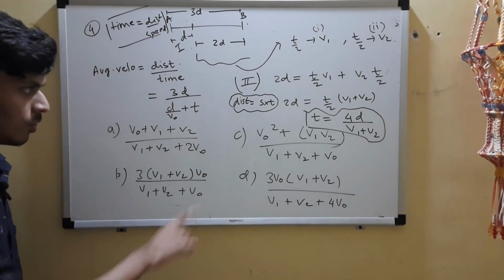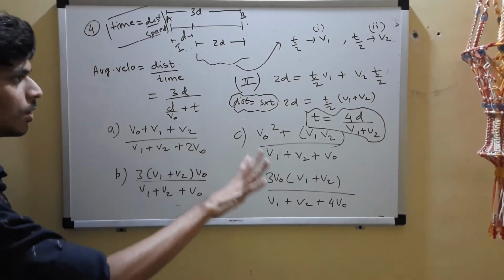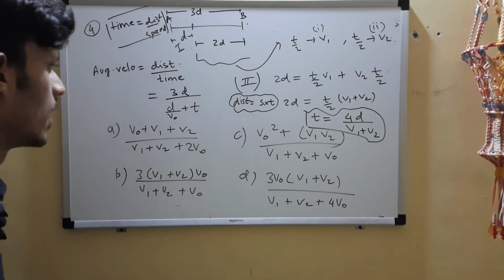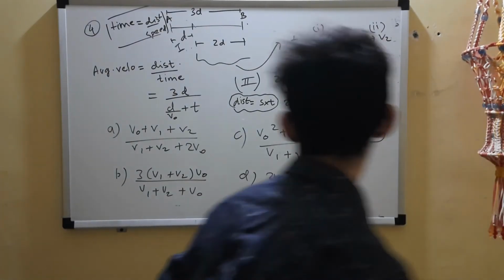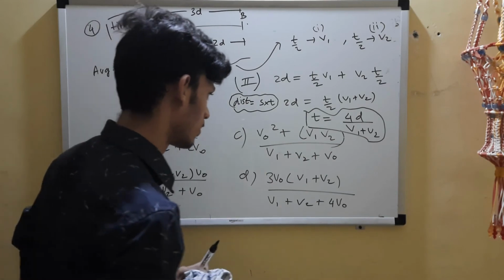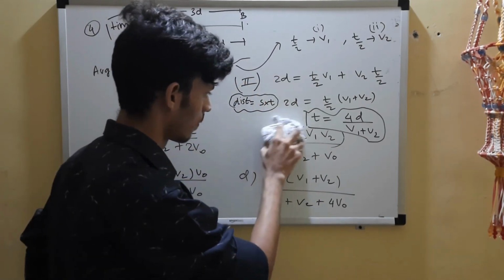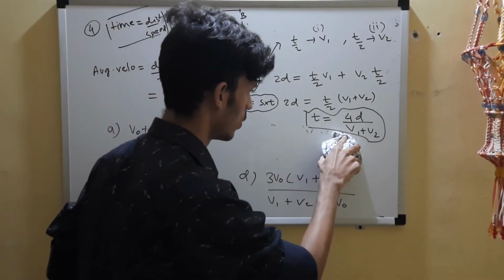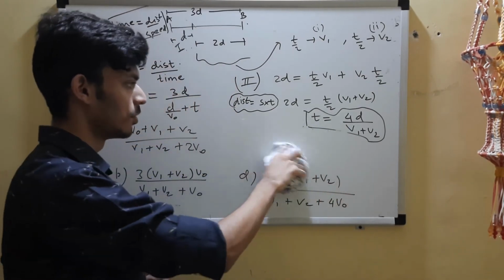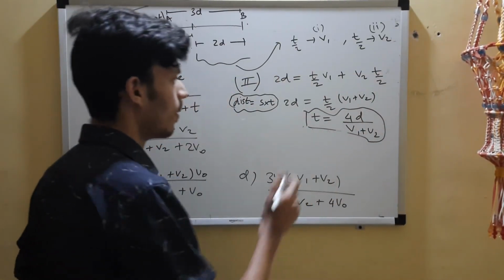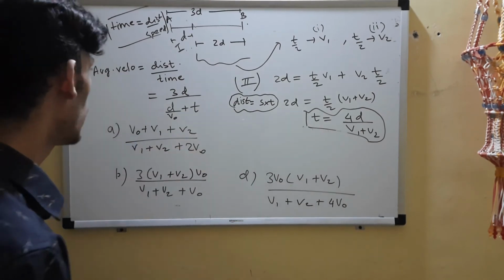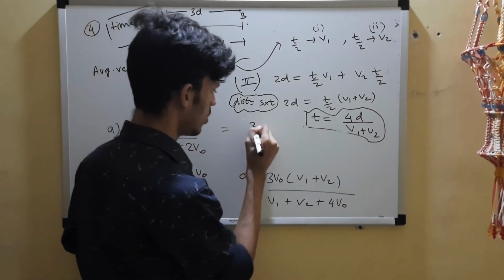So I'll remove this option C. It is not correct, I know. Yeah, it is not correct. Option C, although it is dimensionally correct if you check. Anyways, so yeah, we got T, so substitute, easy job now.